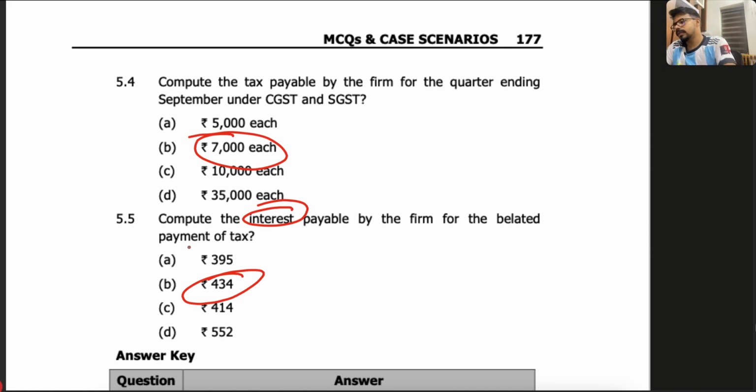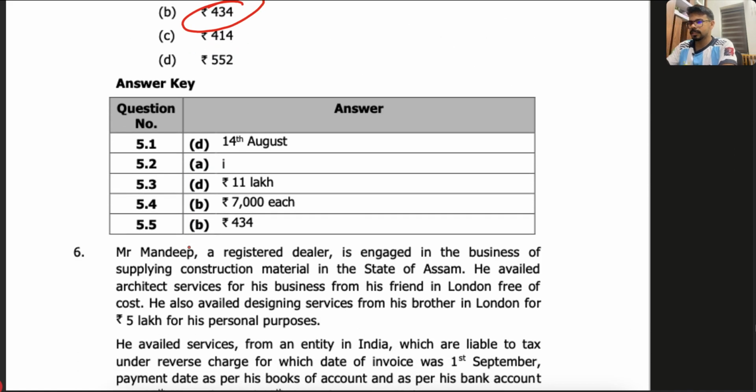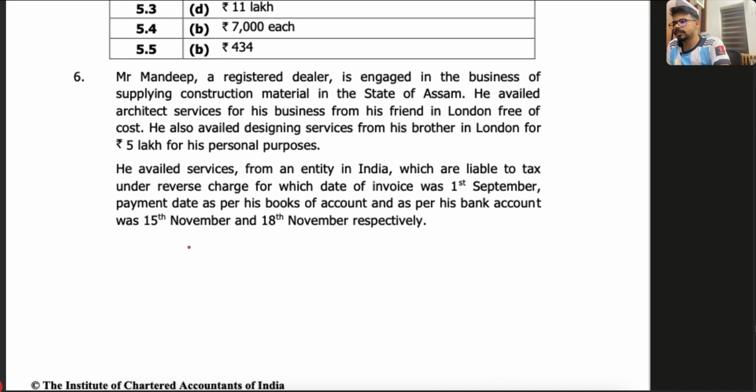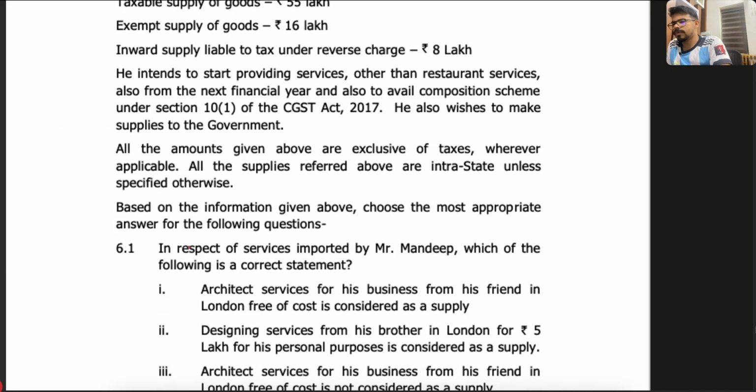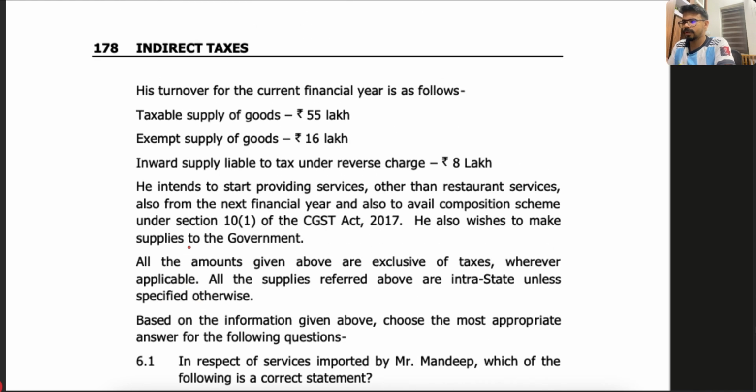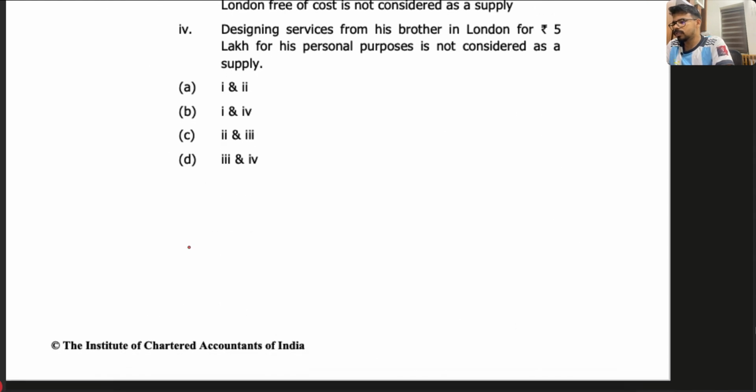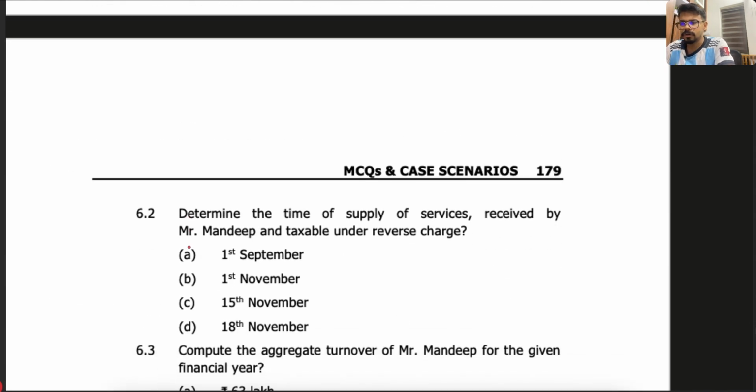Now I'm not going to discuss the other parts of this MCQ. I'm just leaving it for you. Here we have up to 10 case scenarios, and another 5 also. So what I'm suggesting is to work out all the other scenarios, because that's very important. If you have any doubts while working out these things, you can ask in the comment section. I'll be replying.